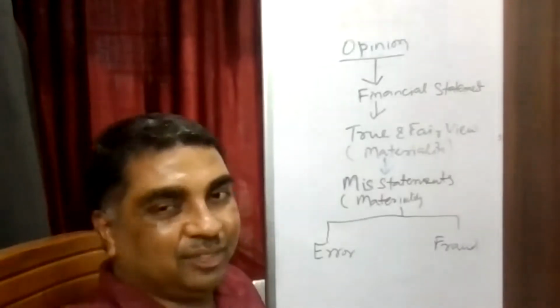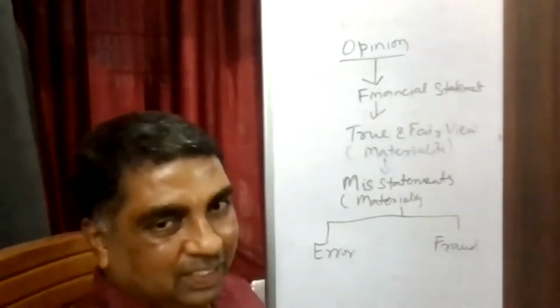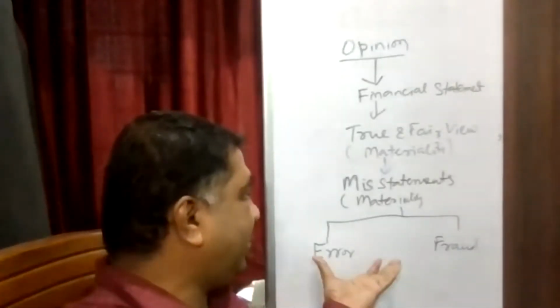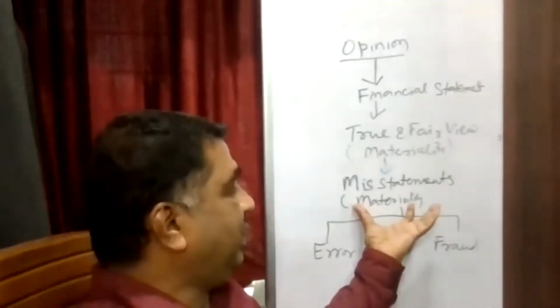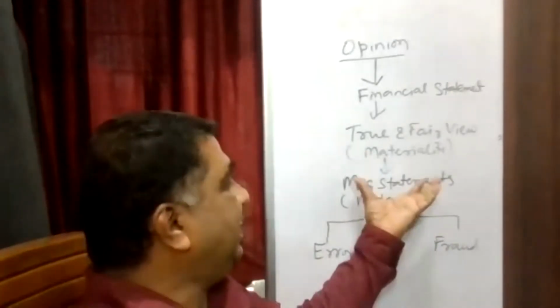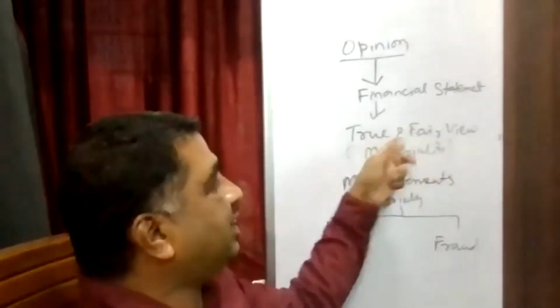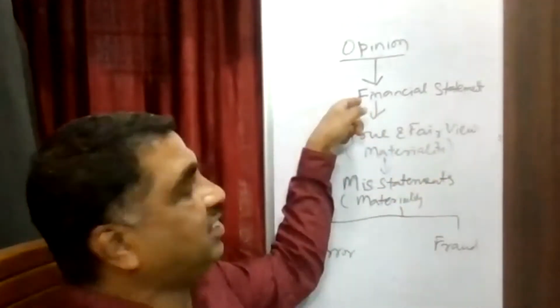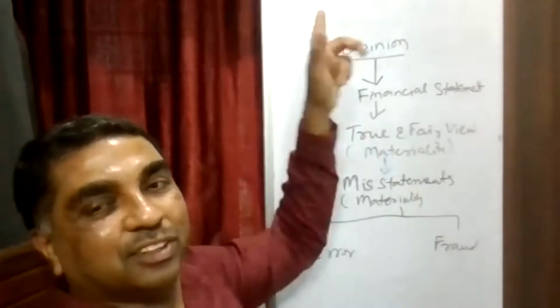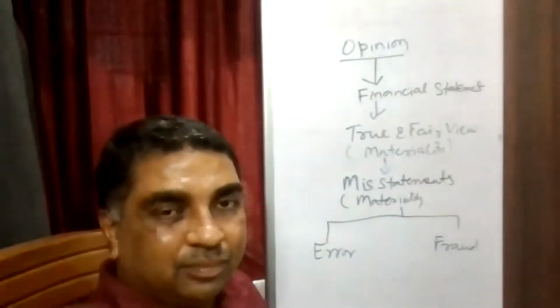Fraud. Now, let me once again tell you, if there is an error or fraud, if it is material, it may lead to a misstatement which will affect the true and fair view of the financial statements and which is going to affect the auditor's opinion.